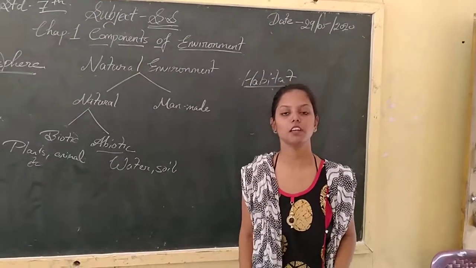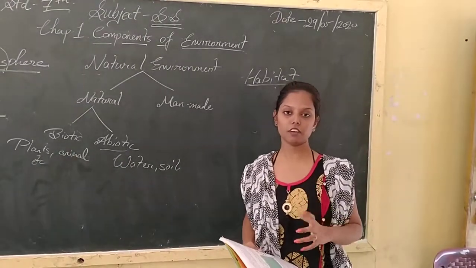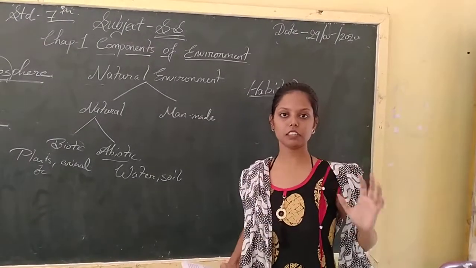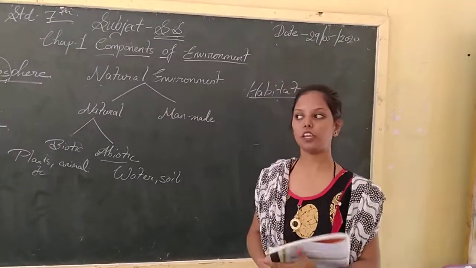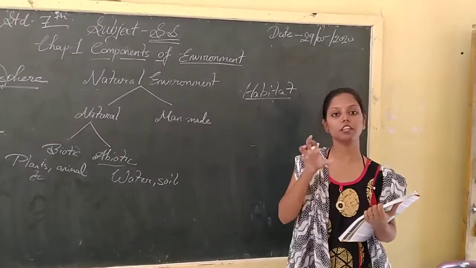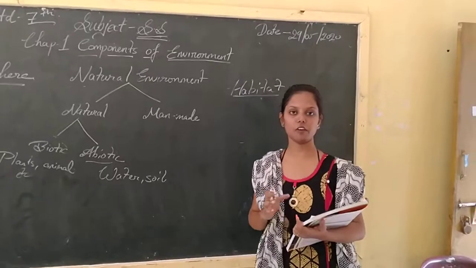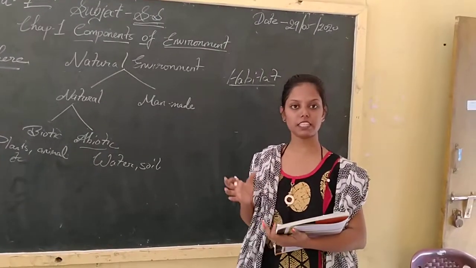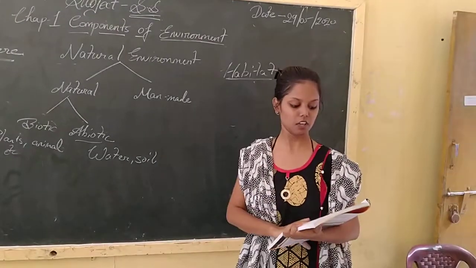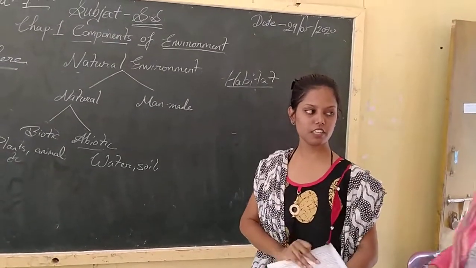The polar bear cannot survive in a desert area, or the camel cannot survive in a tundra area. In this way, the meaning of habitat is that living organisms or animals can survive only in a particular region. That is known as a habitat. Okay. The next one is